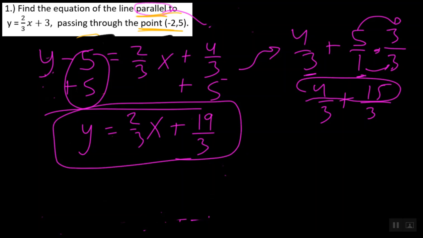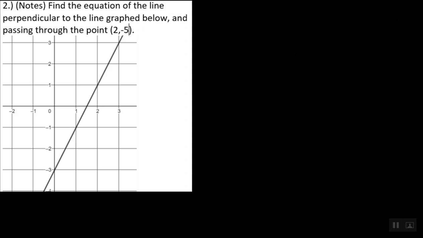Okay, let's move on to our second example. Pause this and finish taking any notes as necessary. Okay, here is our second example, and it says find the equation of the line perpendicular. Okay guys, go ahead, circle that word perpendicular to the line graphed below and passing through the point 2, negative 5. Now I kind of cut this a little bit weird, so let me just rewrite that. 2, negative 5.